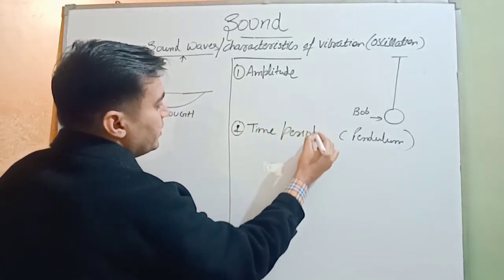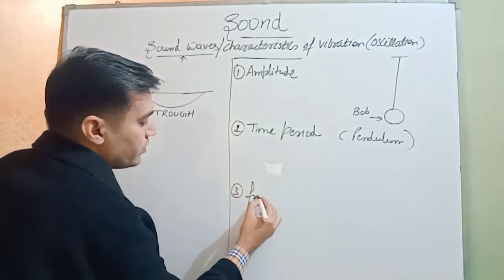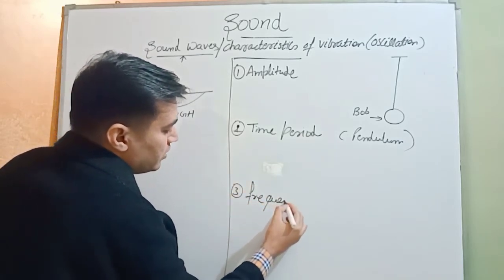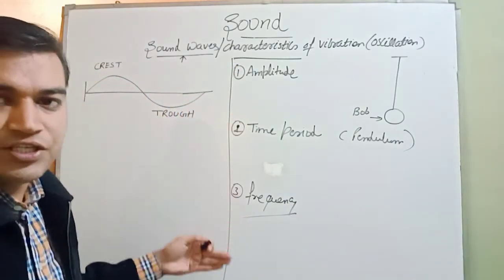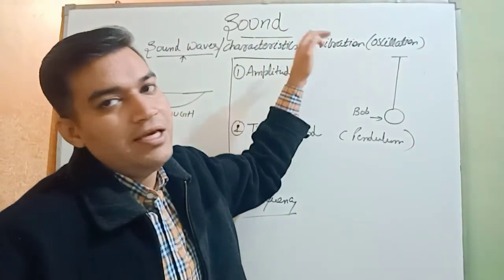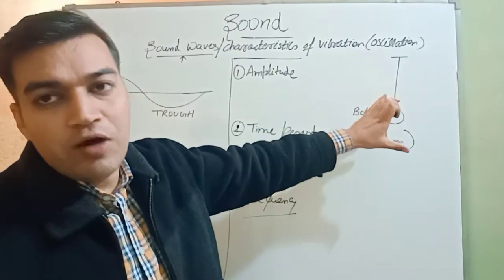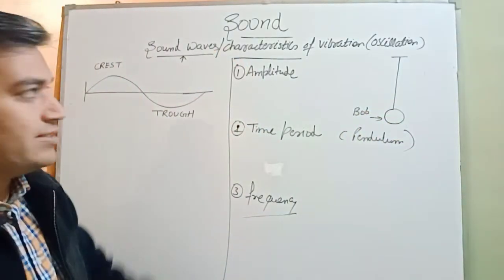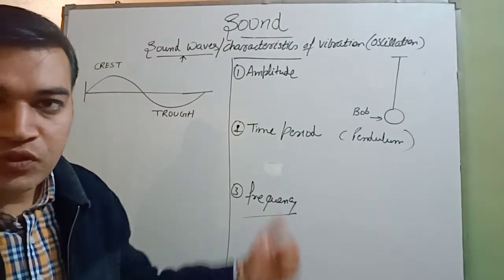Number three, frequency. These are the features, or you can say characteristics of any vibration, or you can say any oscillation. And with the help of the pendulum, we're going to study these characteristics. Number one, amplitude. So let's start.